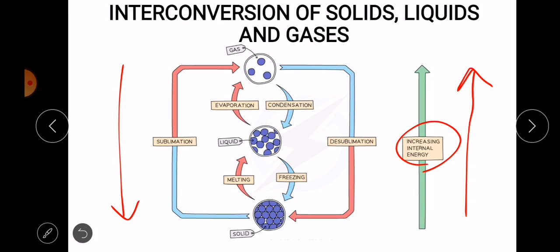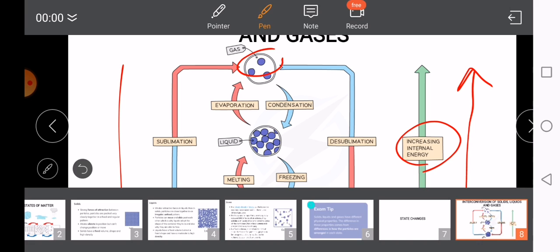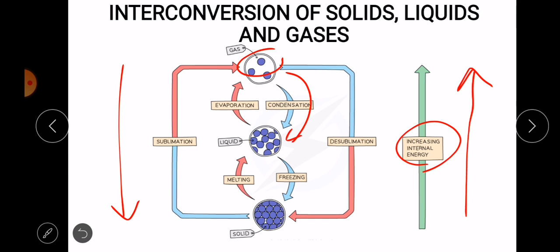So we're starting with a gas, and if you cool the gas, you're moving downward. From a gas we're going to go to a liquid, and this is condensation. And then from a liquid to a solid, it is freezing, or we can call it solidification. We are reducing energy here.